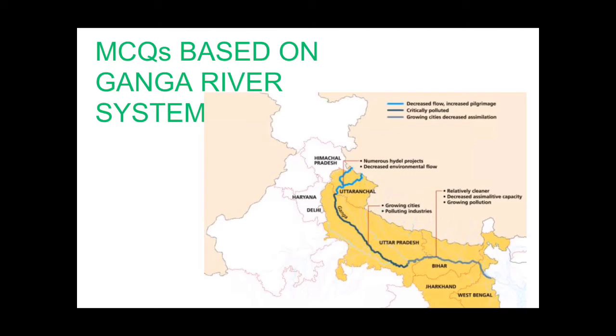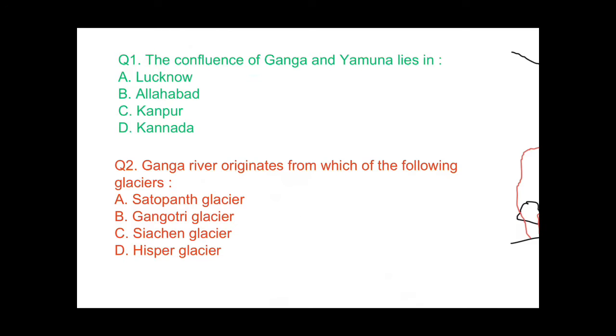All of you. So today I have come with MCQs based on the Ganga river system, which we have done in the earlier class. So here we proceed with question number 1. The confluence of Ganga and Yamuna river lies in... I told you in that class also, the confluence of Ganga and Yamuna lies in Allahabad.